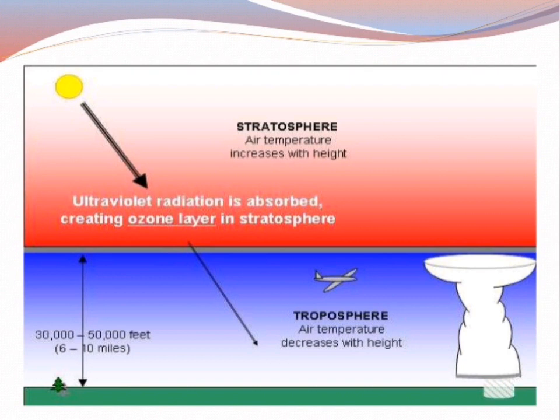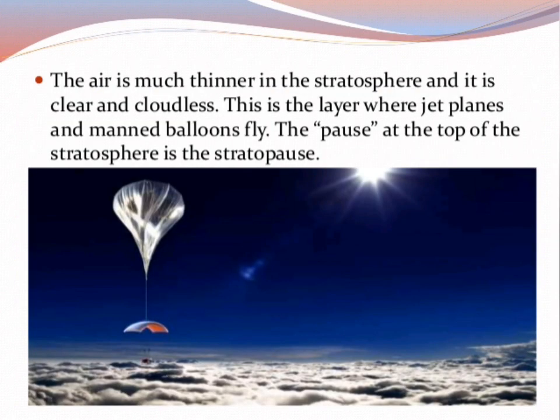Fine. From this figure you can easily understand that what kind of temperature is present at stratosphere and troposphere, both the layers you can know. Next is the air is present in the stratosphere. It is thinner as compared to the troposphere. It is clear, cloudless. This is the reason the jet planes and the balloons fly in this layer.